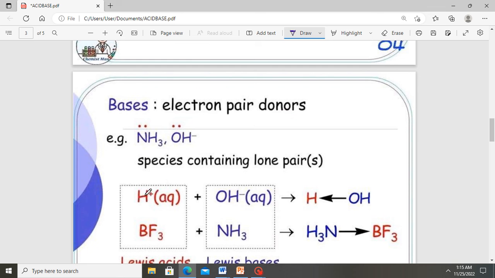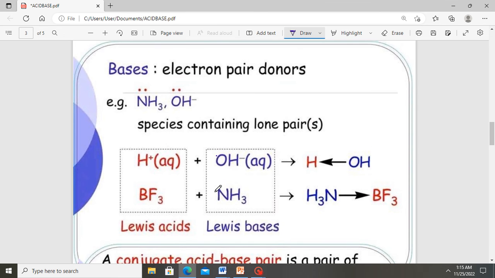So if you have an H plus, which is deficient in electrons, plus OH minus with lone pairs of electrons, the OH minus can donate electrons to the H plus. In this case, the H plus acts as the acid, an electrophile, an electron deficient species, and the OH minus acts as a nucleophile, an electron rich species, to form a water molecule. So the OH minus donates electrons to the H plus to form water. Hence, OH minus qualifies to be called a Lewis base.